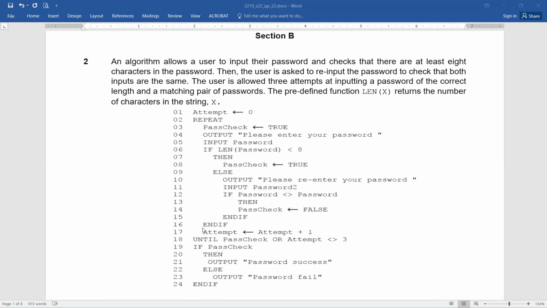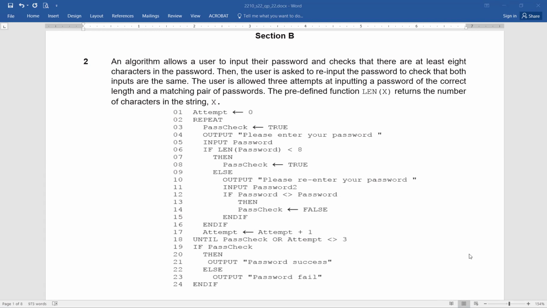So here, look at the question: allowing a user to input the password and checks that there are at least 8 characters. At least 8 characters means, what strikes your mind? Exactly, validation, which is the length check. Then the user is asked to re-input the password to check that both inputs are the same.